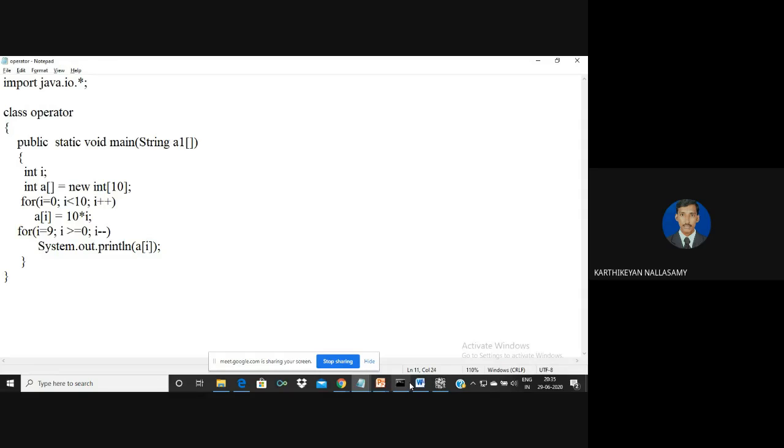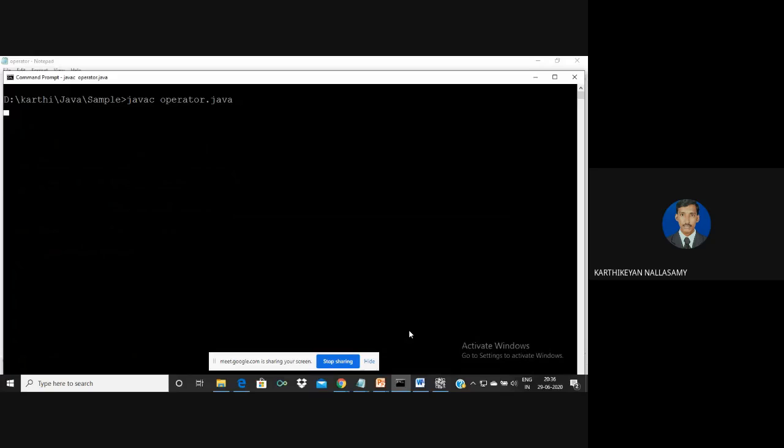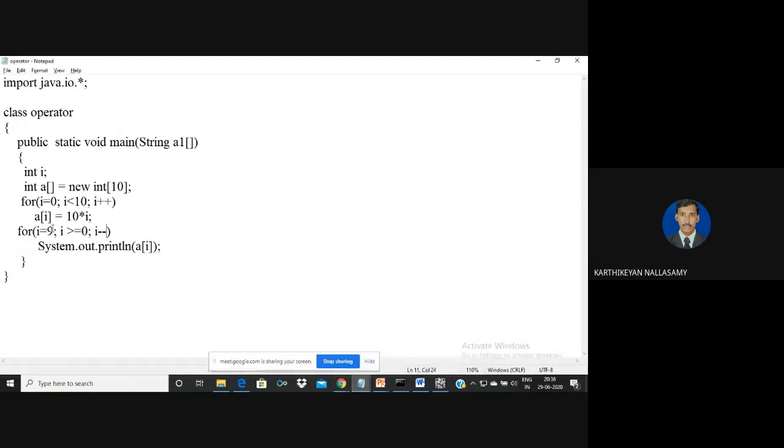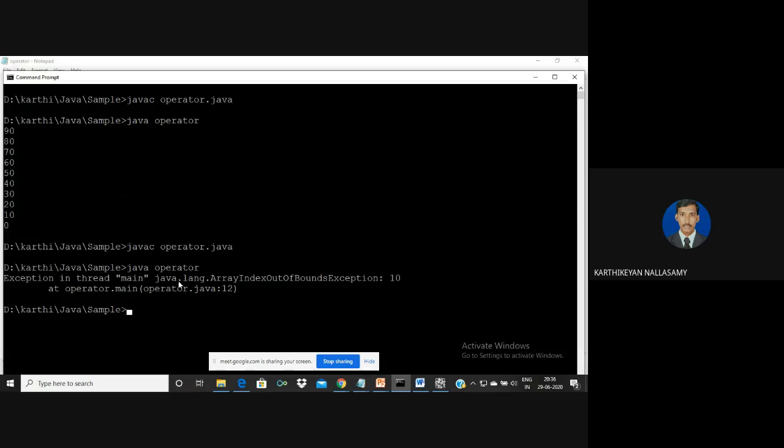So now I move on to testing the values. I'm going to compile my code and run the program. So it will be reversed. I told you that even if it goes beyond the limit, for example, I'm going to say it is 10, and the array index must be represented only by positive numbers, at compile time there are no errors, but while running the program an exception will be created. The exception name is called ArrayIndexOutOfBoundsException.